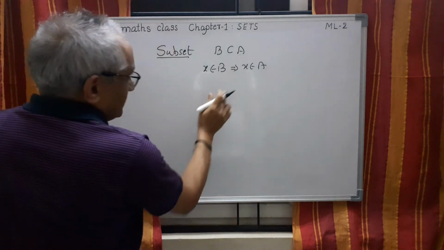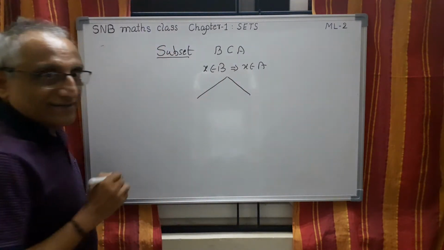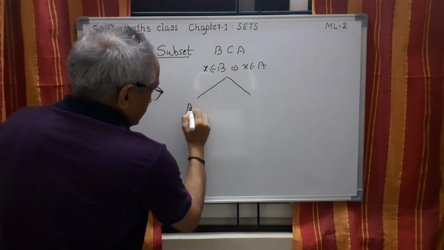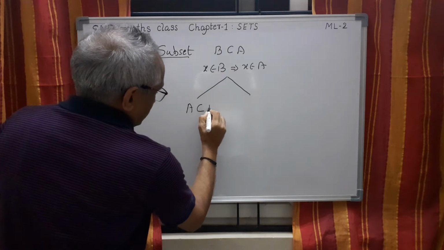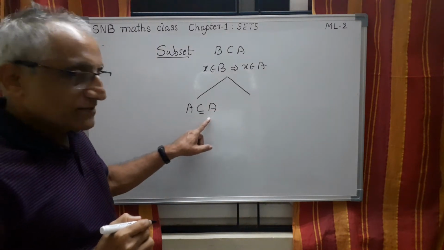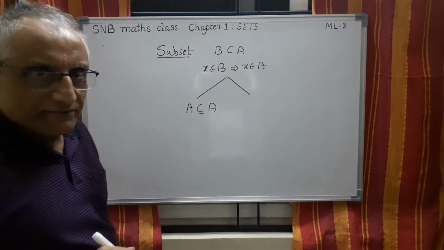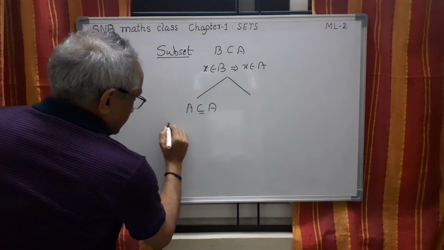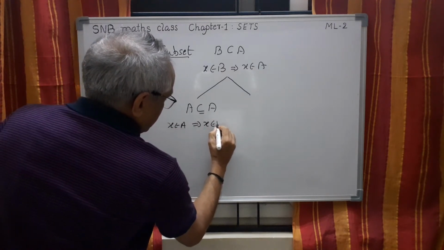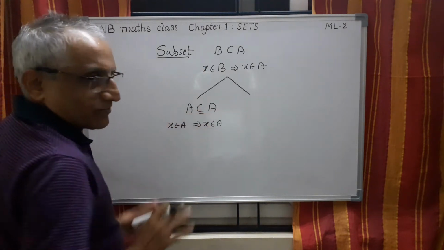Then from this definition, we inferred two things. One is every set is a subset of itself. So A is a subset of A. This is the first one. Here there is no difficulty. For example, whenever x is in A, it is in A. So therefore, by definition, A is a subset of A, no problem.